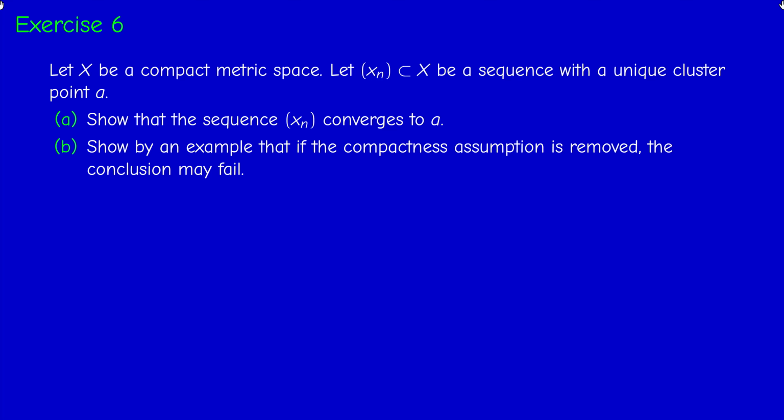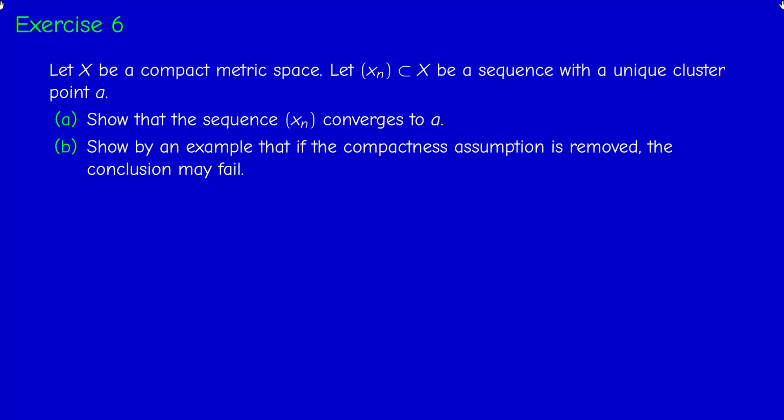cluster point, small a. Cluster point or accumulation point in the case of a metric space means that A is a cluster point of Xn if there exists a subsequence of Xn converging to A. When I say that it's unique, it means that if a subsequence of Xn converges, then necessarily the limit must be A. Now we know that A exists actually because X is compact. Therefore, Xn has a convergent subsequence, and therefore it must be A.